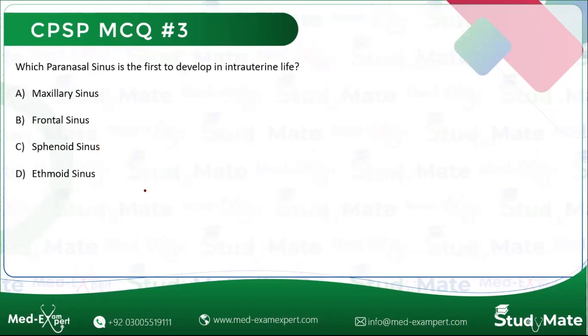Third MCQ is, which paranasal sinus is the first to develop in the intrauterine life? A is maxillary, B is frontal, C is sphenoid, and D is ethmoid sinus. Okay, again, majority is correct. The answer is A. Maxillary sinus is the first to develop in the intrauterine life.